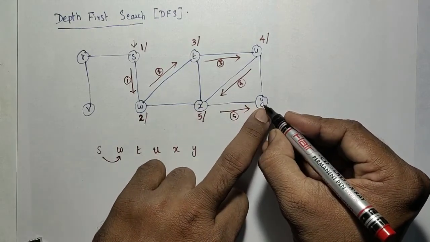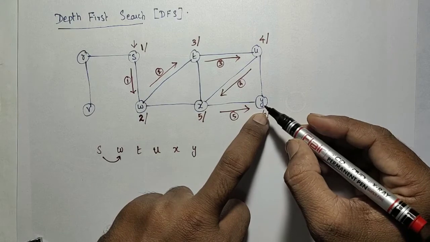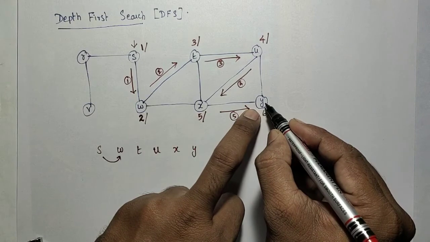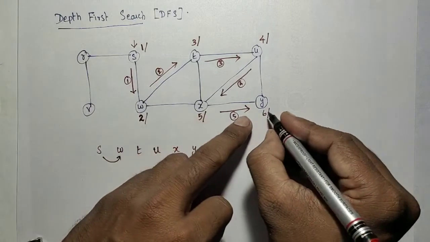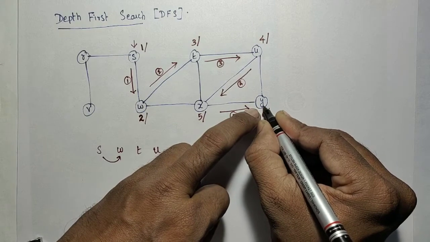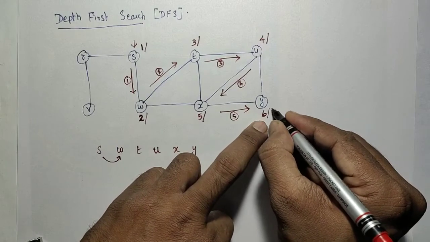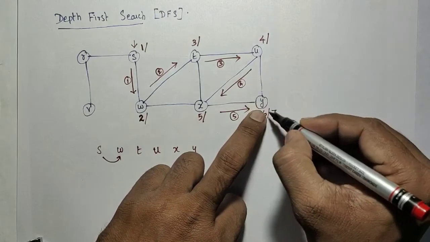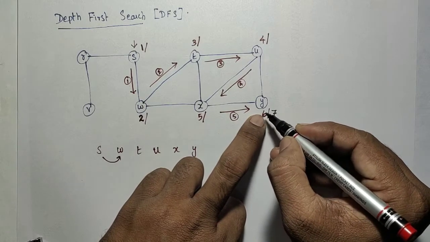I need to check the adjacent nodes of Y. But there are no unvisited adjacent nodes of Y. It means all the adjacent nodes are already visited, so I can finish Y. It means Y is completely visited, so I can mark the time. The sixth visited node is Y, and 7 is when Y is completely visited. If I mark the finishing time, it means it is completely visited. All the adjacent nodes of Y are visited, so it means Y is completely visited.